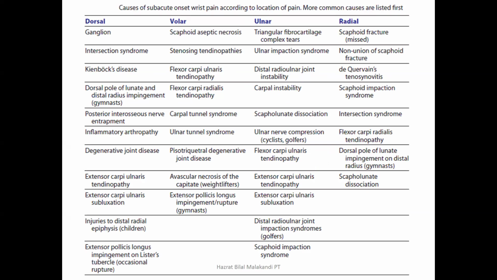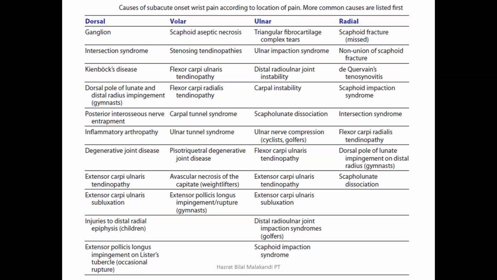That is, we have a long list of dorsal wrist pain conditions, a list of conditions which will give the ulnar side pain, and a list of conditions which will give the pain on the radial side. So usually if there is ganglion present, you will discuss the ganglion and the intersection syndrome in the upcoming sessions. If there is Kienböck disease, Kienböck disease means there is avascular necrosis of the lunate. These all will give the dorsal pain.